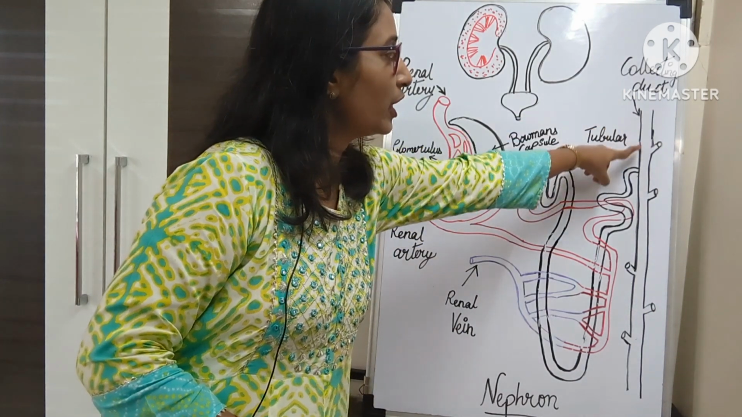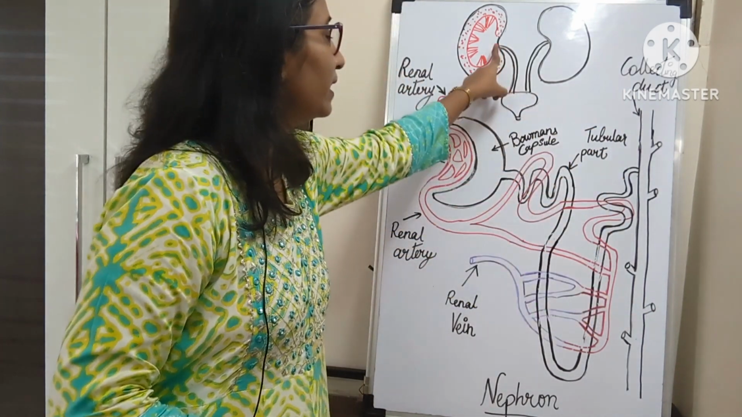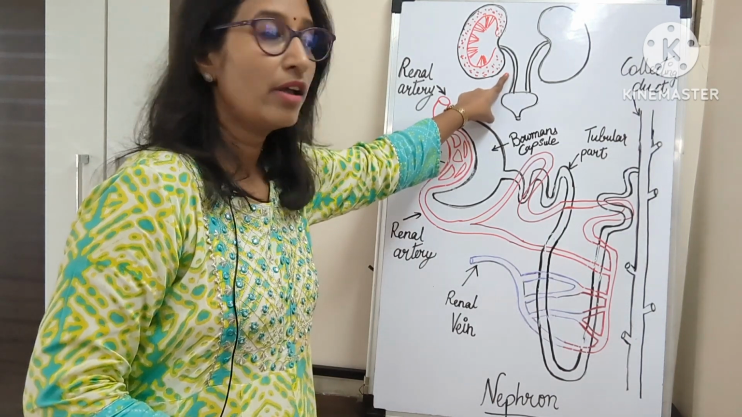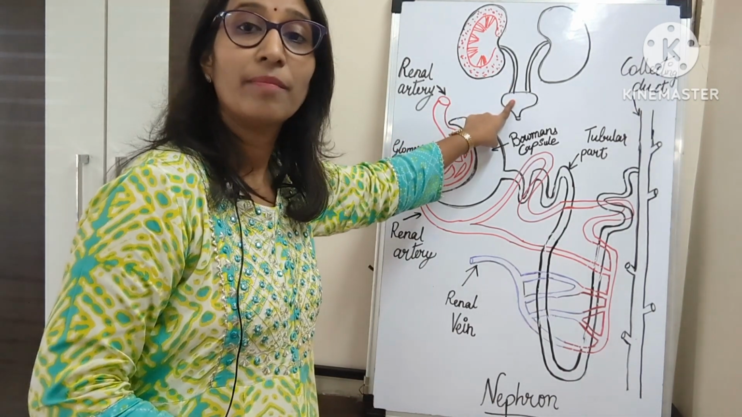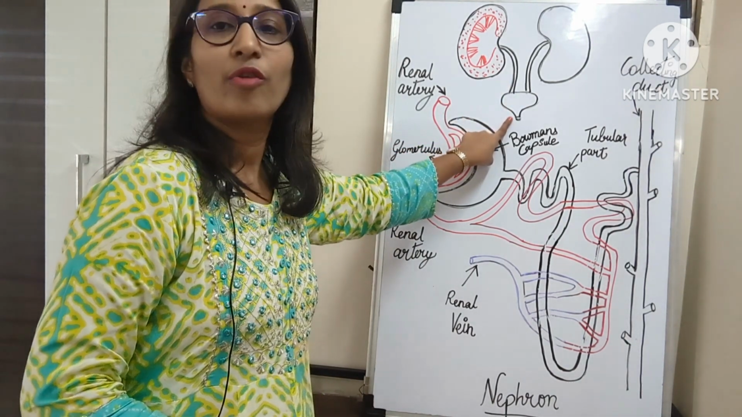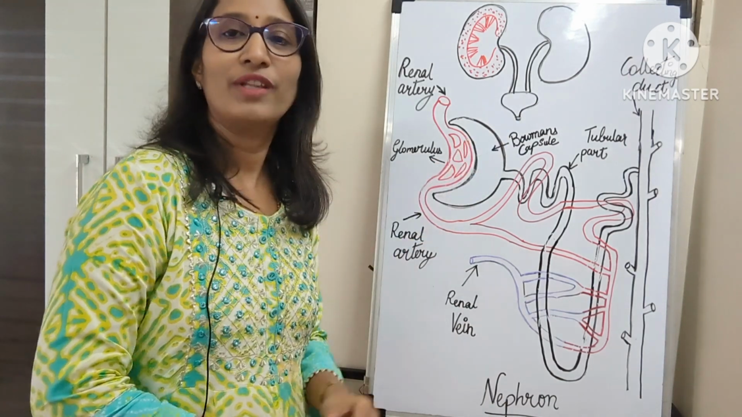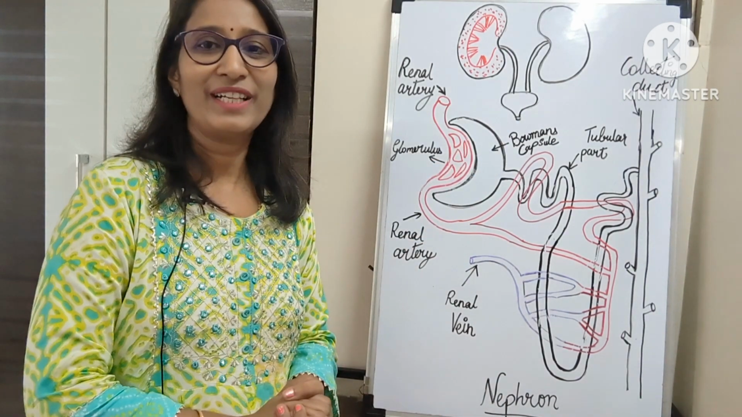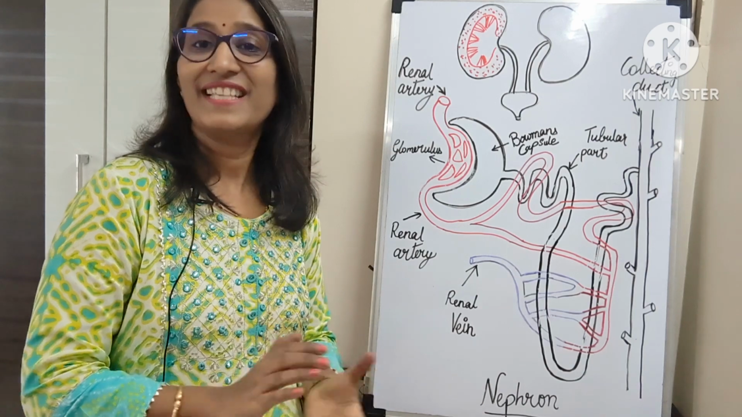This urine is poured into the collecting duct, and from the collecting duct it comes into the ureter, and from the ureter it comes into the urine bladder, and from the urine bladder through the urethra it is thrown out of the body. So here we complete our topic, that is excretion.